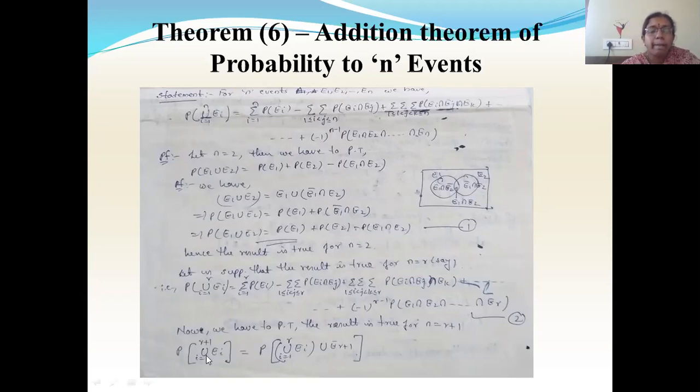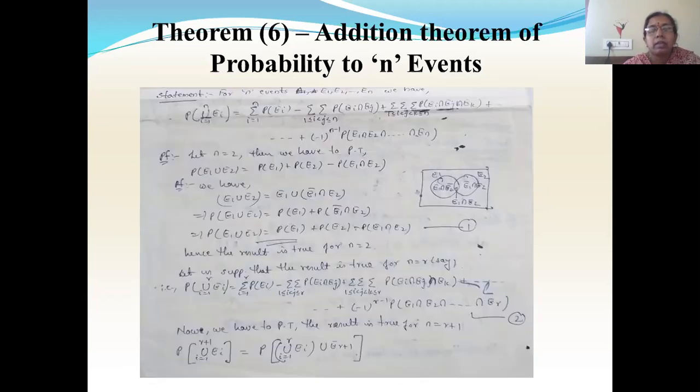So what I'll do, I'll split this into two events. One is r events, another one is r plus 1. So here I'm writing it as union Ei, i from 1 to r, union Er plus 1. So when I combine these two, again you'll get this union Ei, i from 1 to r plus 1 only. Okay, so I'm splitting this union into two parts. One is i from 1 to r, then union Er plus 1.